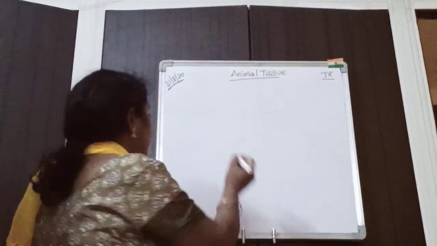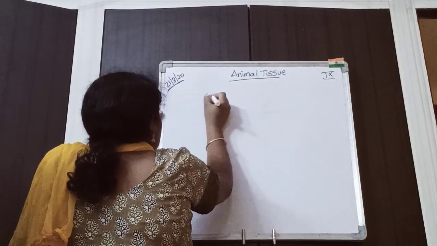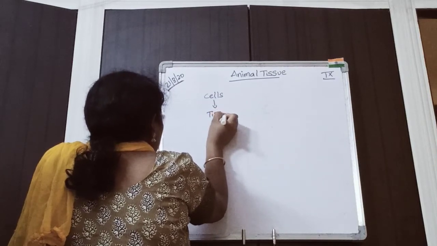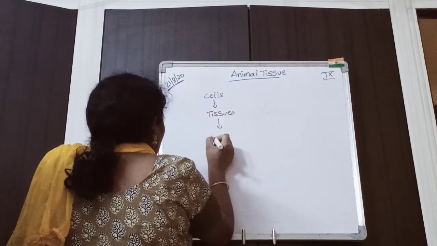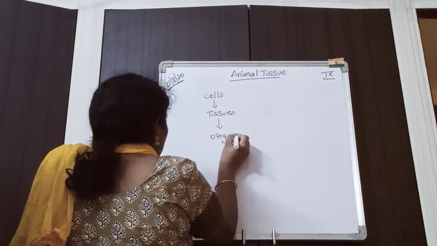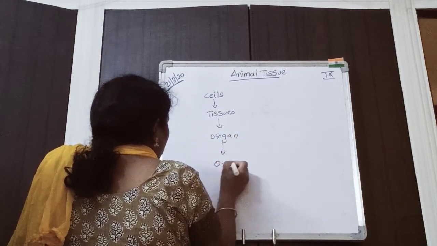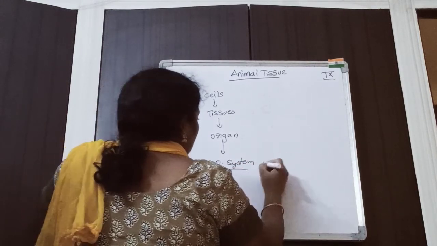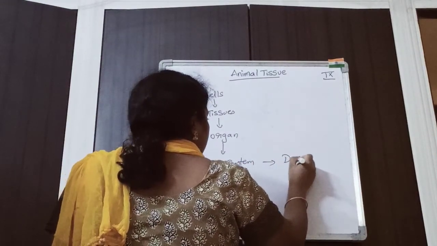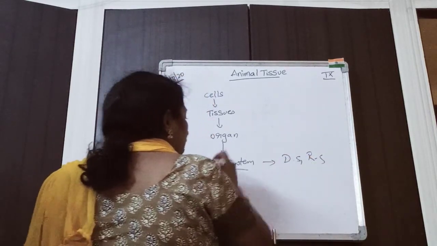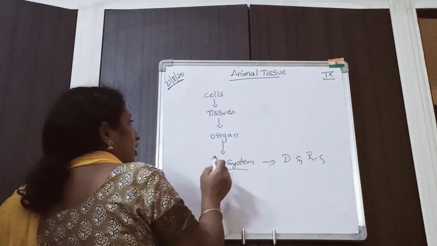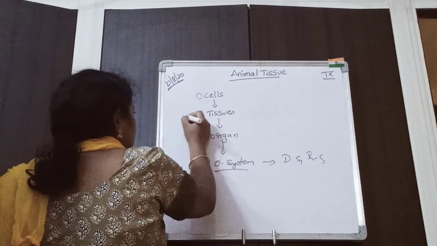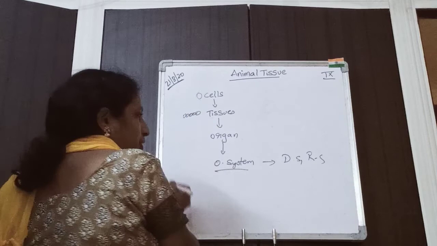All of you know the flow chart. Cells combine to form tissues. Tissues combine to form organs. Organs combine to form organ systems. So our digestive system and respiratory system are all formed this way. The first basic unit is the cell. A group of cells combines to form tissues.